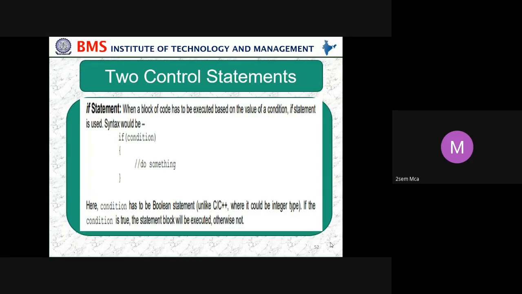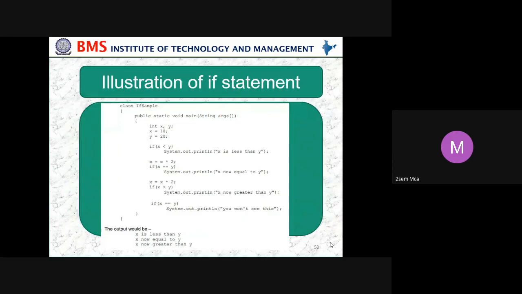Boolean means either true or false. So the condition you give should evaluate to either a true or a false condition, unlike in C and C++, where it should be integer type. If the condition is true, the statement block will be executed, otherwise not. Okay, a small program for the if statement. Class IfSample, then public static void main String args; as I told you, this should be there for all Java programs.